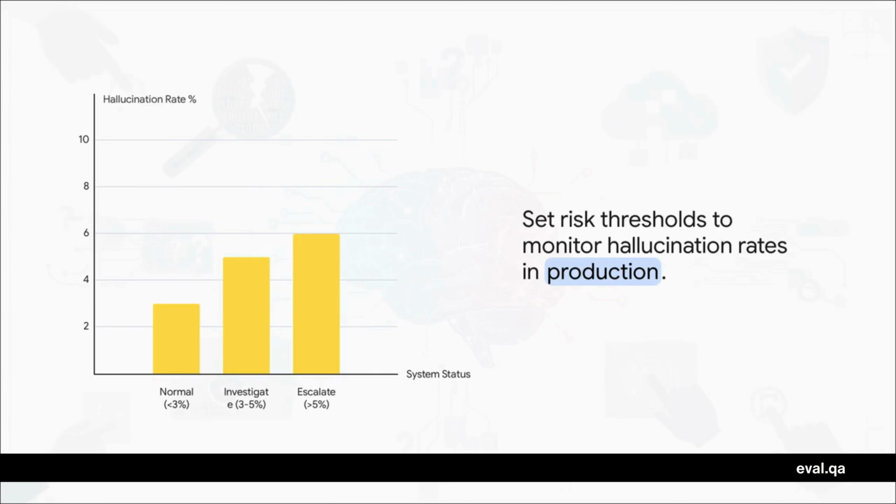This is how the pros do it. They set up risk thresholds. So maybe a hallucination rate under 3% is fine. That's normal operations. But if it starts to creep up towards 5%, that triggers an investigation. Something's going on. And if it goes over 5%, alarms go off, it gets escalated immediately. You have to know what your tolerance for error is and then watch it like a hawk.